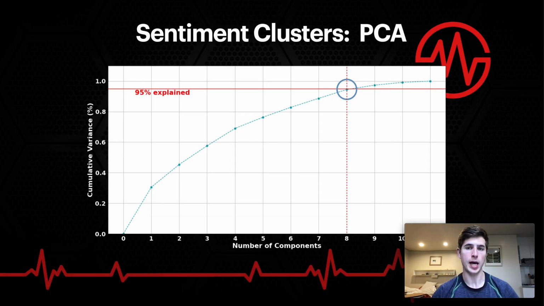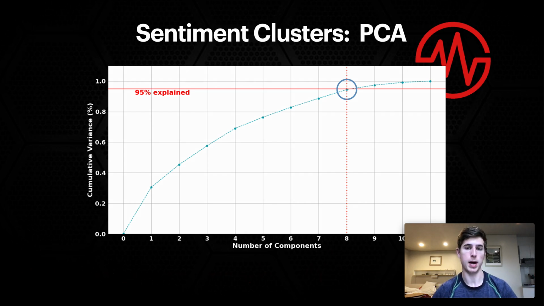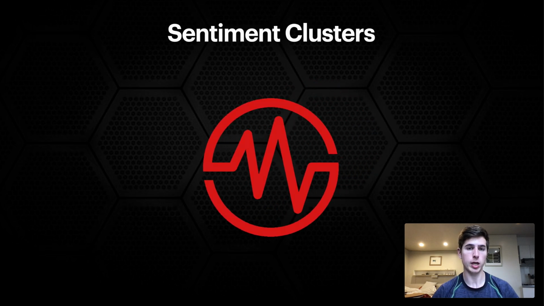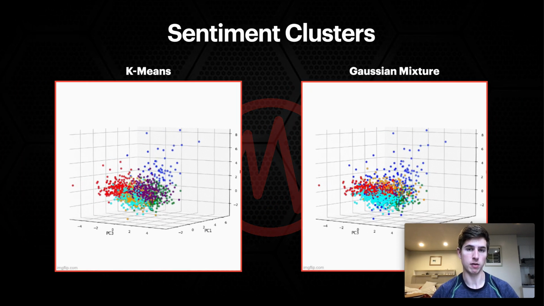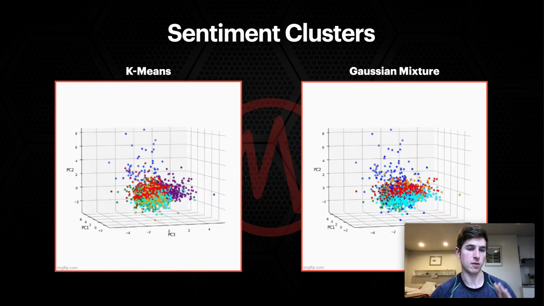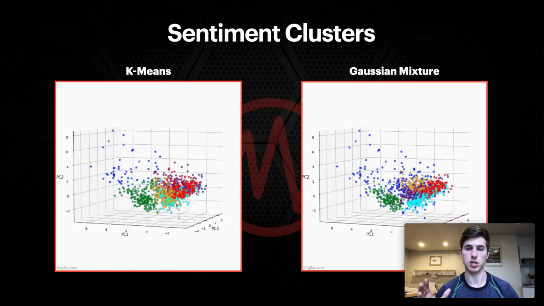Here we get a look at principal component analysis for my sentiment clusters. What we see is that with 8 components, I was able to explain around 95% of the variance. So I did reduce my components by a few. Now we'll get a look at a 3-component PCA for a couple of our clustering methodologies. The first is k-means, the second is Gaussian mixture.